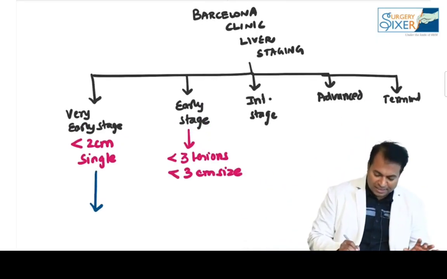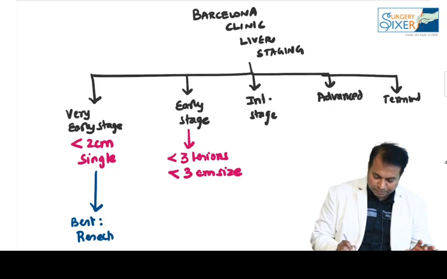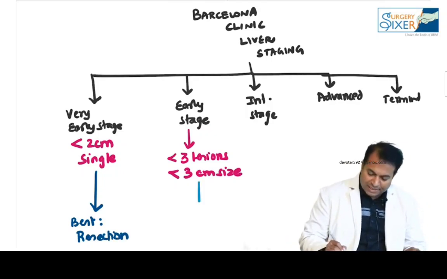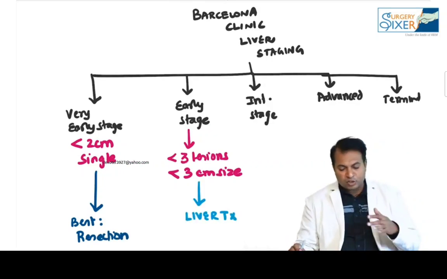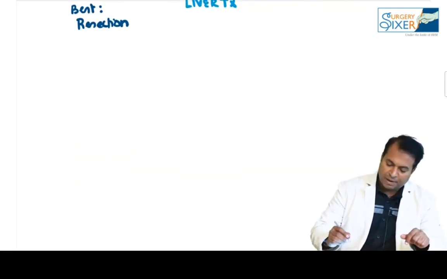For a single tumor less than 2 centimeter, what is the best treatment? Resection of the tumor. For early stage, we can also advise liver transplantation. It can also be advised for early stage cases. So now let me tell you the treatment modalities based on these points.